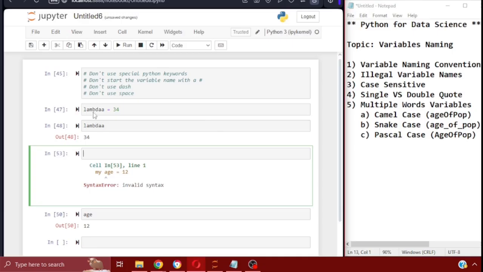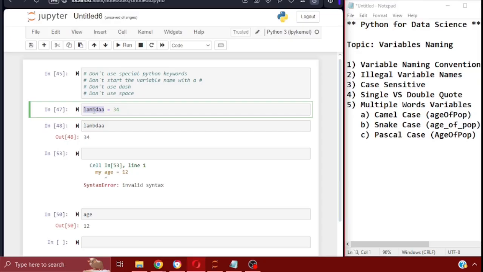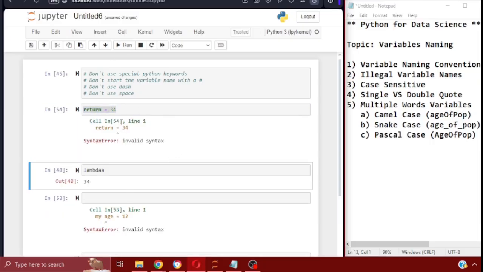For example, using lambda, or something else like return. Return is also a special Pythonic keyword, and when you run it, it's a problem. The dash and the space, and also using numbers at the beginning of your variable name. So that's now covered.